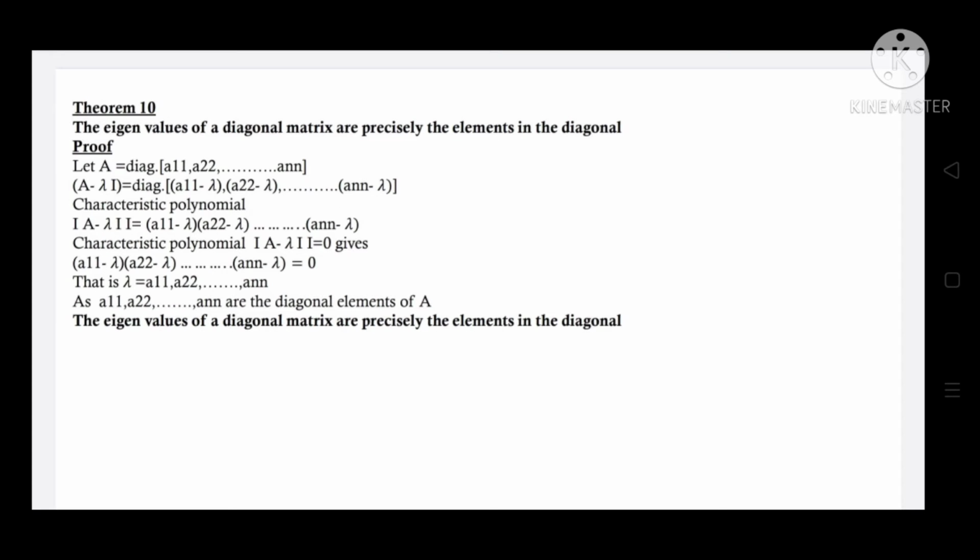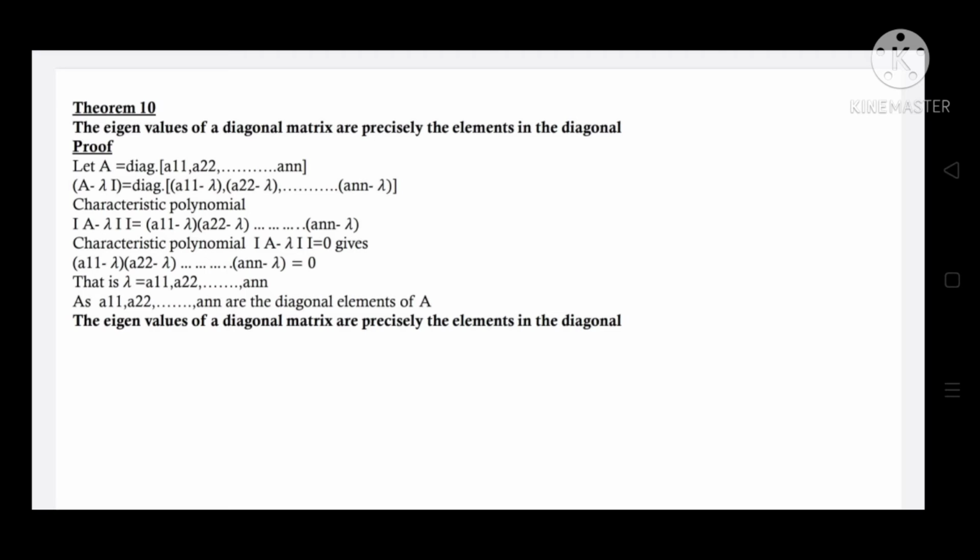The eigenvalues of a diagonal matrix are precisely the elements in the diagonal. Let A is equal to diagonal (A11, A22, etc., A_n). Then A minus lambda I is equal to diagonal (A11 minus lambda, A22 minus lambda, etc., A_n minus lambda). So, the characteristic polynomial determinant of A minus lambda I is equal to (A11 minus lambda) into (A22 minus lambda), etc., into (A_n minus lambda).